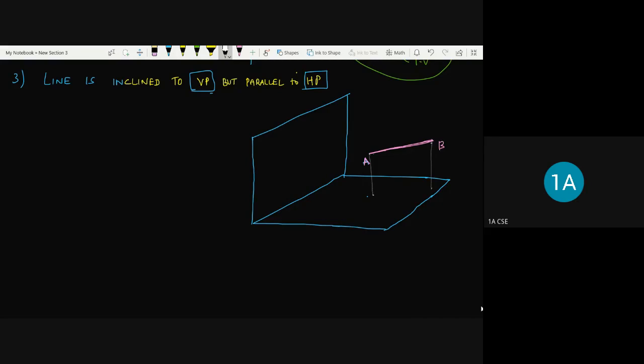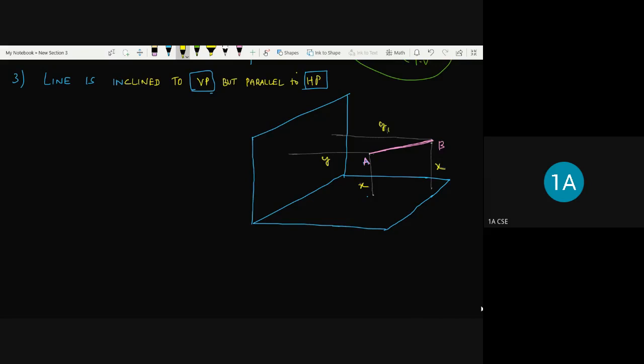This is, for example, X and this is X. But from the vertical plane, this point A and this point B are at different distances. Say for example this is Y and this is going to be some Y1. So I have given the distances: this is Y and this is Y1, and this is X and this is also X. So what does it mean?